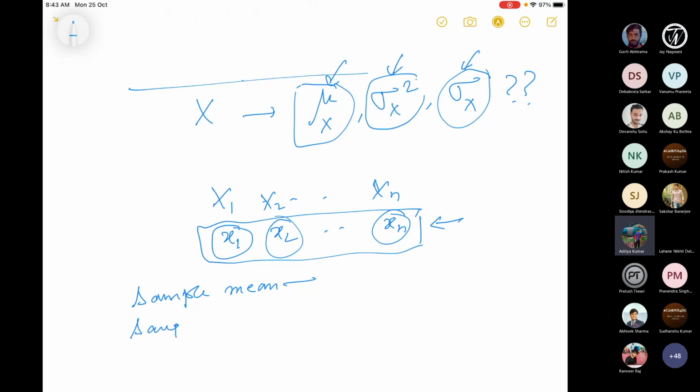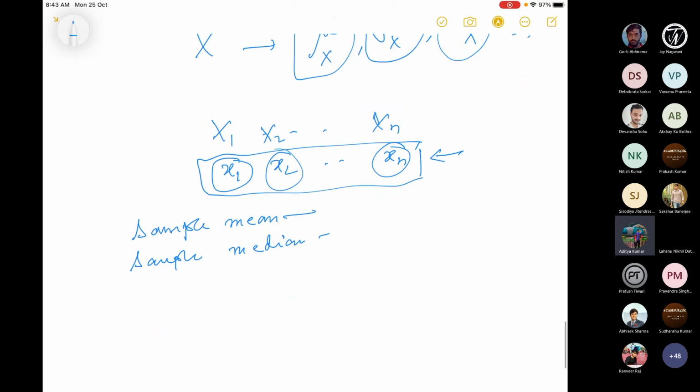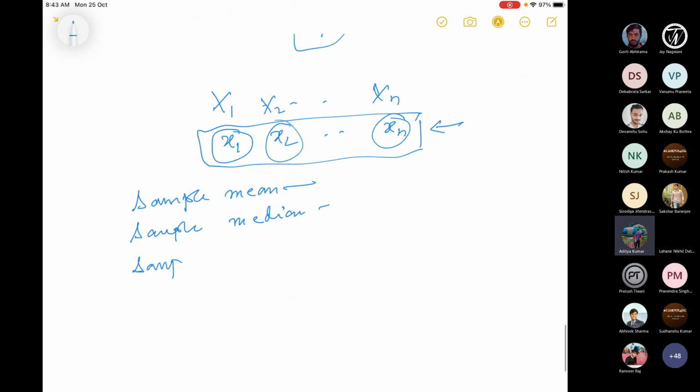Then I have the idea of the sample mean. I can talk about the sample median. I can talk about the sample variance. This is what is called statistics. Formally, a statistic is nothing but, once you have IID, any function of these. Mean is a function of x1, x2, xn, the way I defined it earlier, the last day. Again, I will define it today, just to recall my definition and the context.